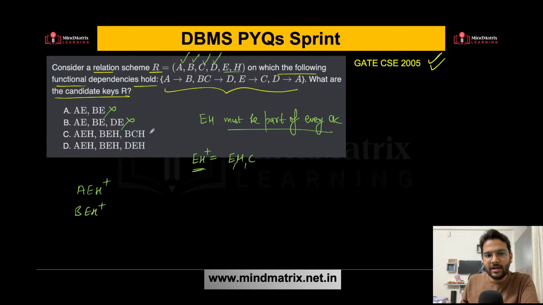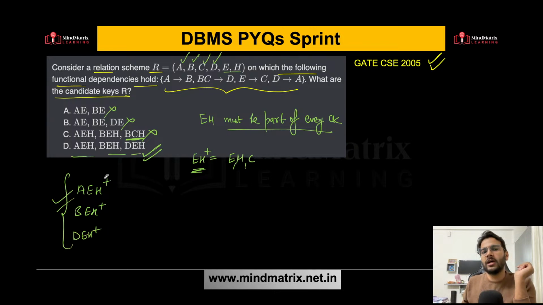Option C you can directly eliminate, right? Because here it is BCH. Carefully see this. This can be directly eliminated. Here it is BCH. EH has to be there. So option C is also incorrect, and obviously now option D will be the correct answer. You can try to find out the closure. You will be getting all the attributes using these. So all these three are the candidate keys for this relation R. So option D is the correct answer over here.